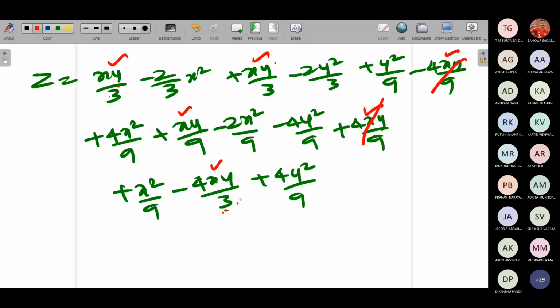Correct? Minus 2xy by 3 and plus xy by 9 you have. So once you multiply by 6, so minus 6. How much will I get? LCM is 3, 6. Minus 5xy by 9. I think just check whether I'm writing it correctly.